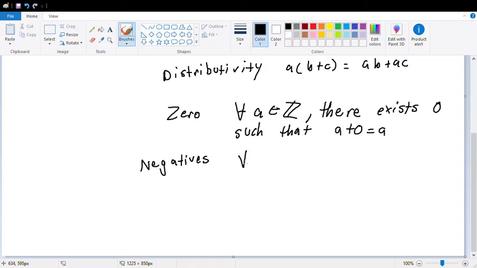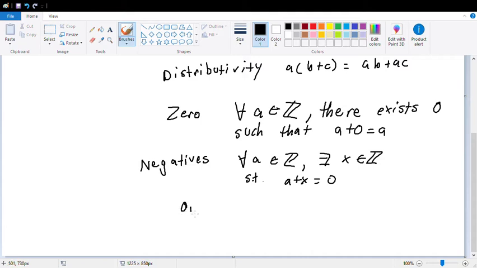The other thing I want to do is define negatives. This basically says that for all a that are a part of the integers, there exists x that is also in the integers, such that, I'll abbreviate it as s.t., a plus x is 0. Can you guess what x is? Is it negative a? Yeah, but we're not going to call it that. We're going to call it x.